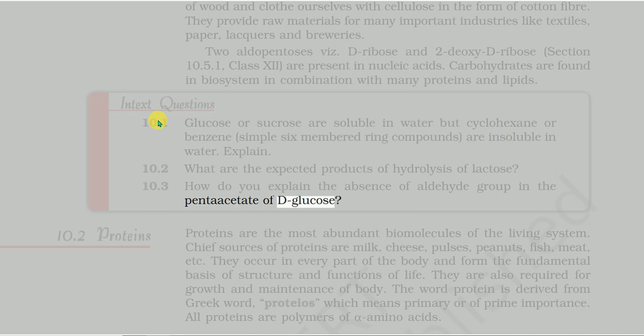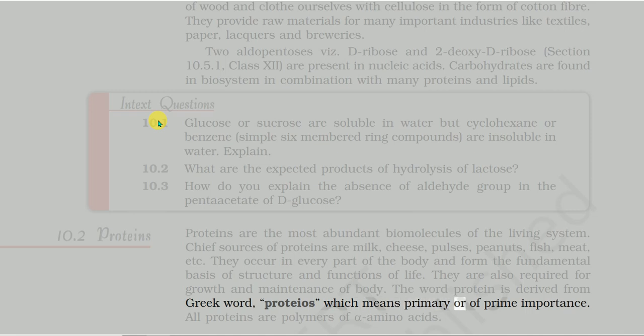Proteins are the most abundant biomolecules of the living system. Chief sources of proteins are milk, cheese, pulses, peanuts, fish, meat, etc. They occur in every part of the body and form the fundamental basis of structure and functions of life. They are also required for growth and maintenance of the body. The word protein is derived from the Greek word proteios, which means primary or of prime importance.